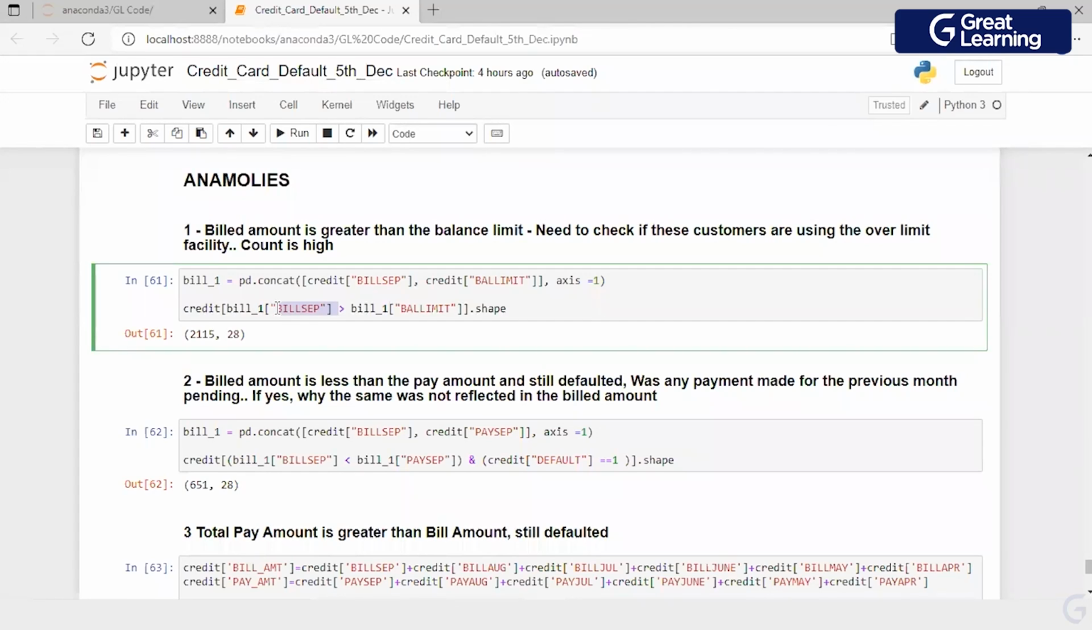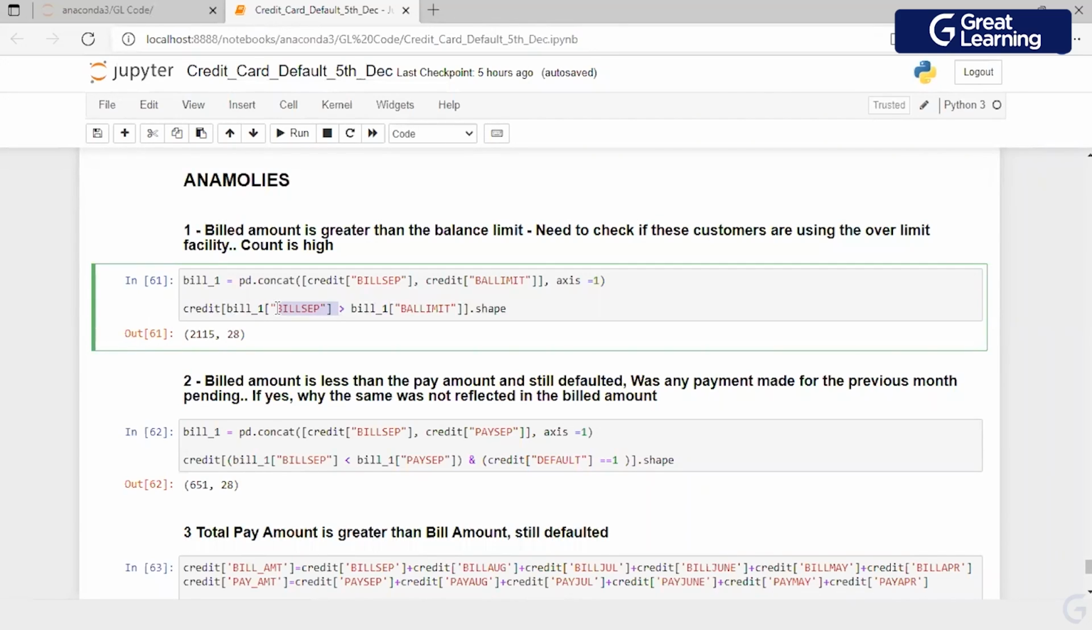Second, billed amount is less than the pay amount and still defaulted. Was any payment made for the previous month which is pending? If yes, why was the same not reflected in the billed amount? Are you getting it? I have a billed amount which is less than the paid amount, which means I got a bill for $100 and I made a payment of $150. Now, what could have happened is that the previous month's pending amount, if there was any, was not reflected in the bill, because the credit card statement should include that.